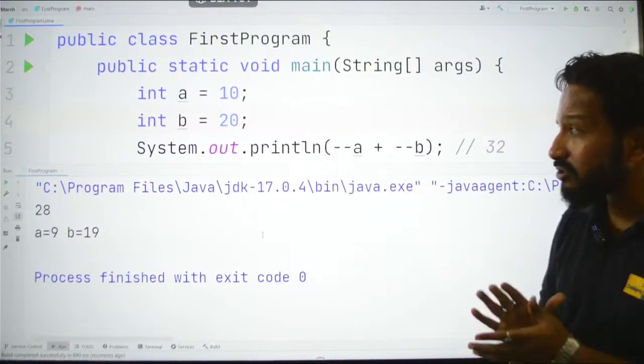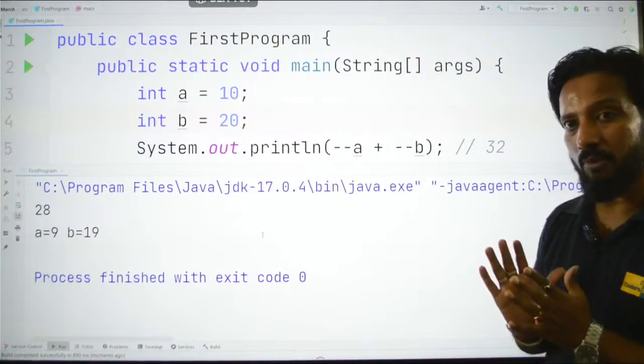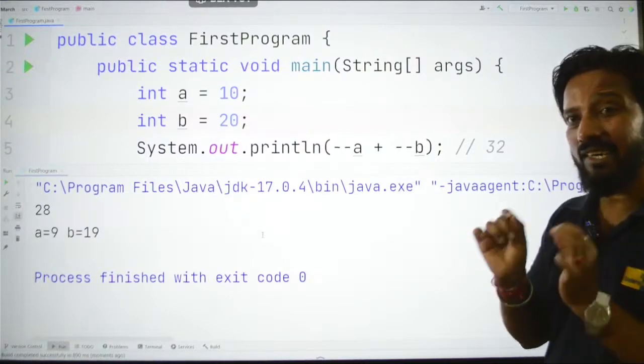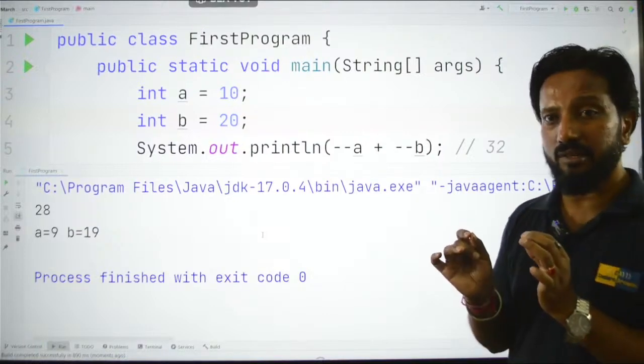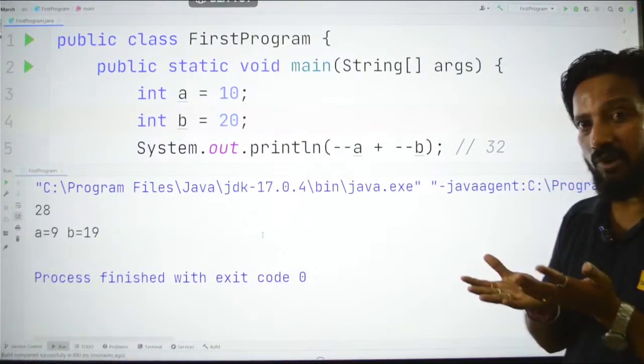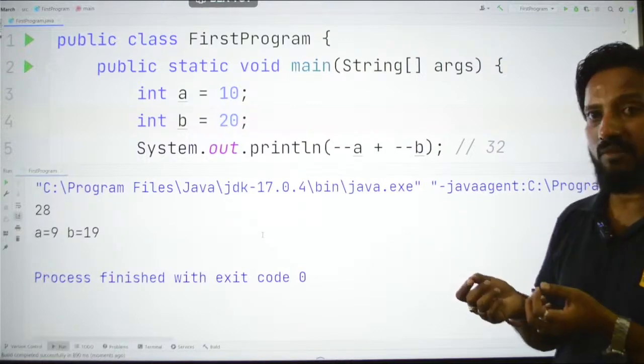They are also known as prefix and postfix. I hope you have understood this in the proper way. Any doubt, any silly doubt, guys, a doubt is silly as long as it is not asked. Because it's about your career, so you have to ask those doubts. If you have any silly doubt in your mind, please ask them.